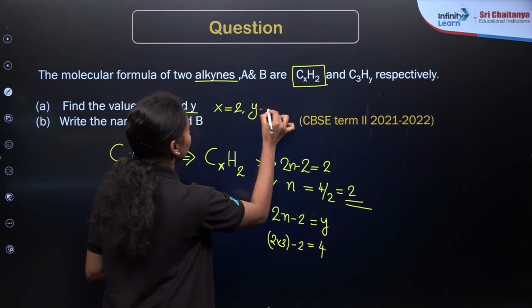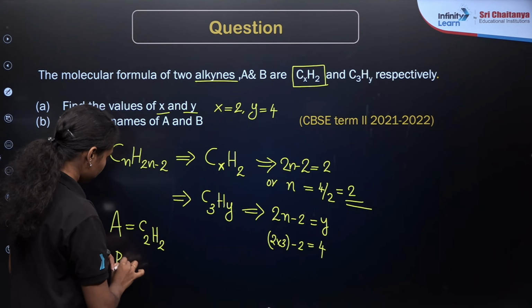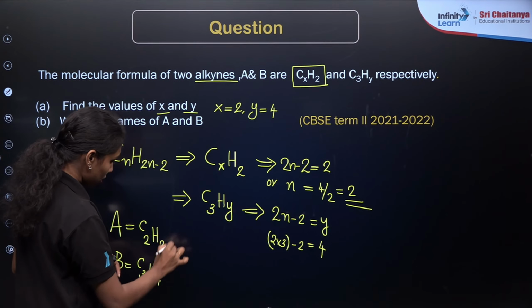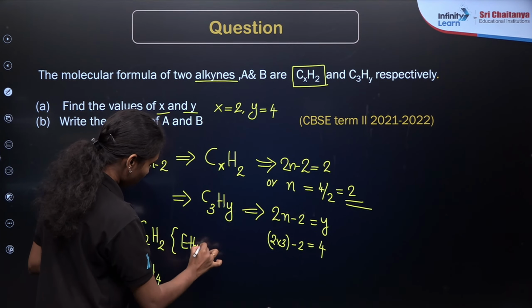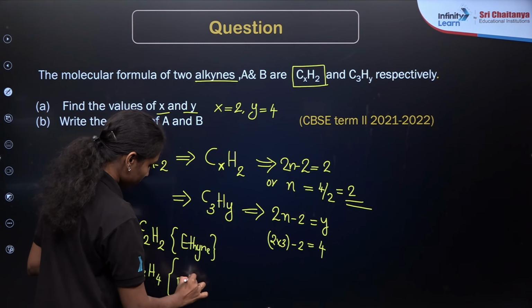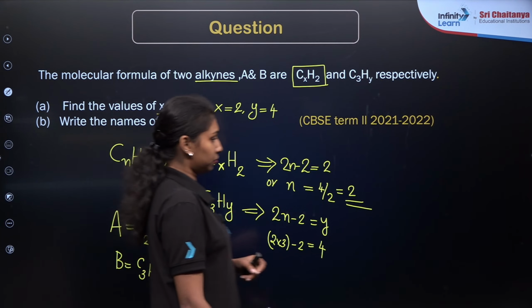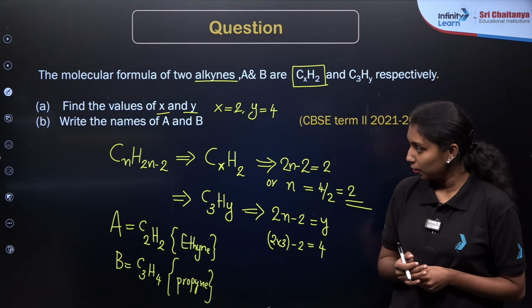What will be our next compound B? That is C3H4. So this is ethyne and compound B is propyne. Is there any doubt now?